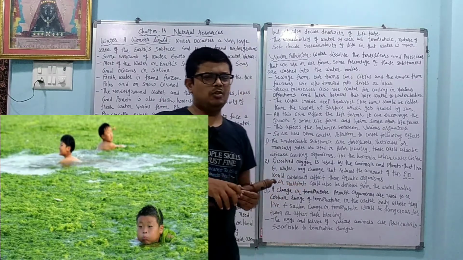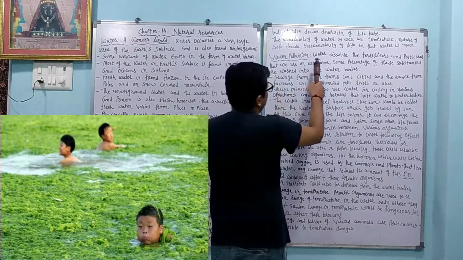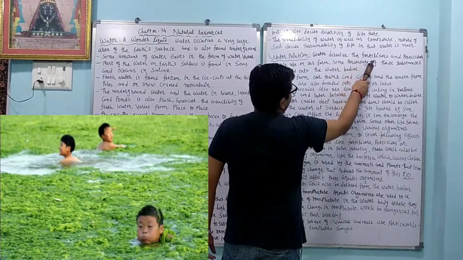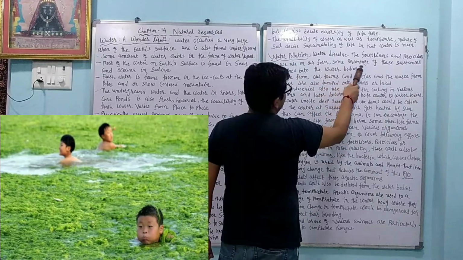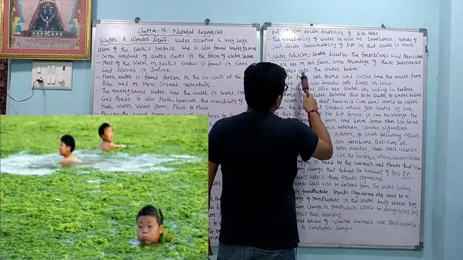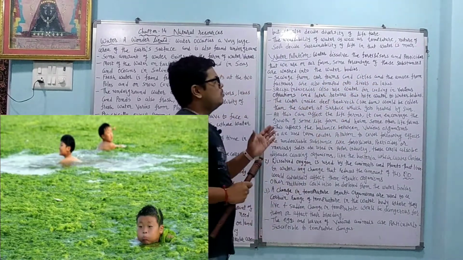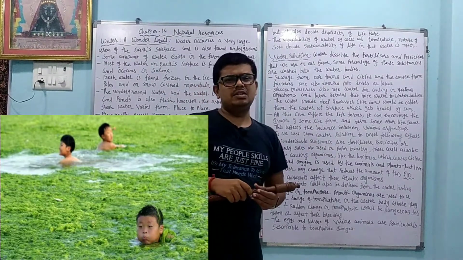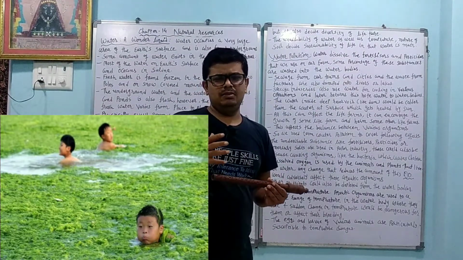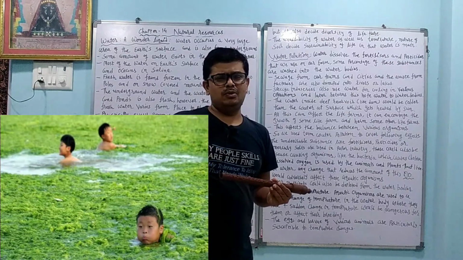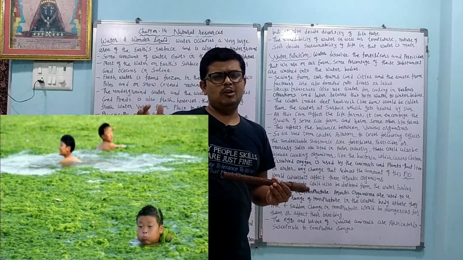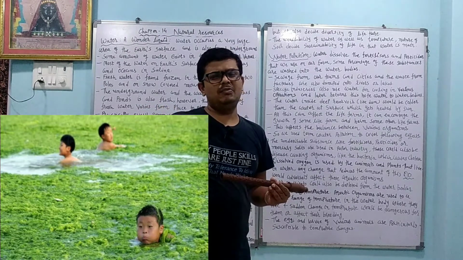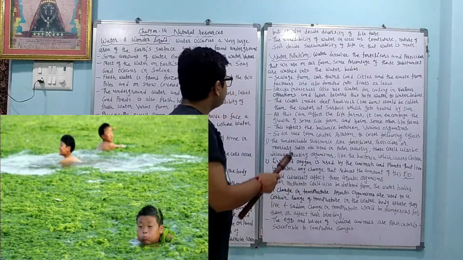Okay, so we will learn about water pollution. Water dissolves the fertilizers and pesticides that we use on our farm. Some percentage of these substances is washed into the water bodies. Fertilizers and pesticides are used very dangerously, in high amounts. So when there is rainfall, they go into the water and accumulate in the ponds and rivers, and in that way eutrophication occurs.